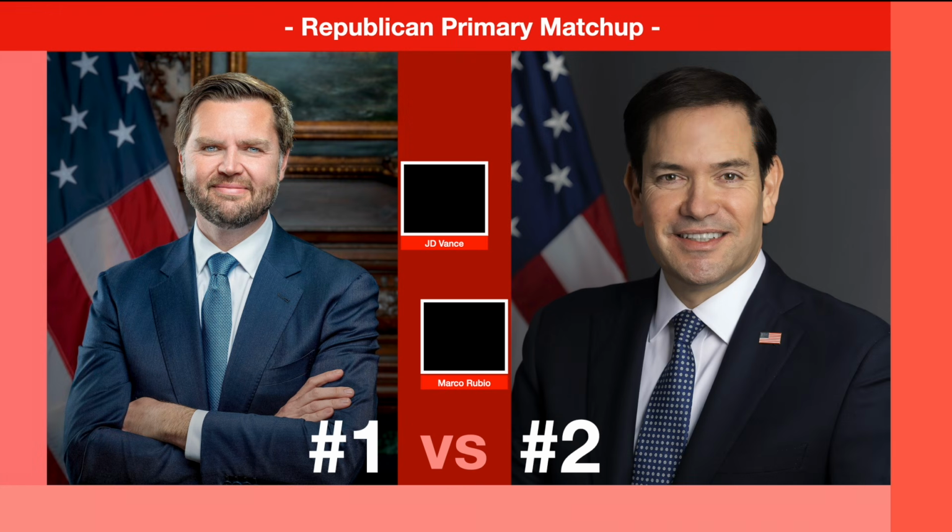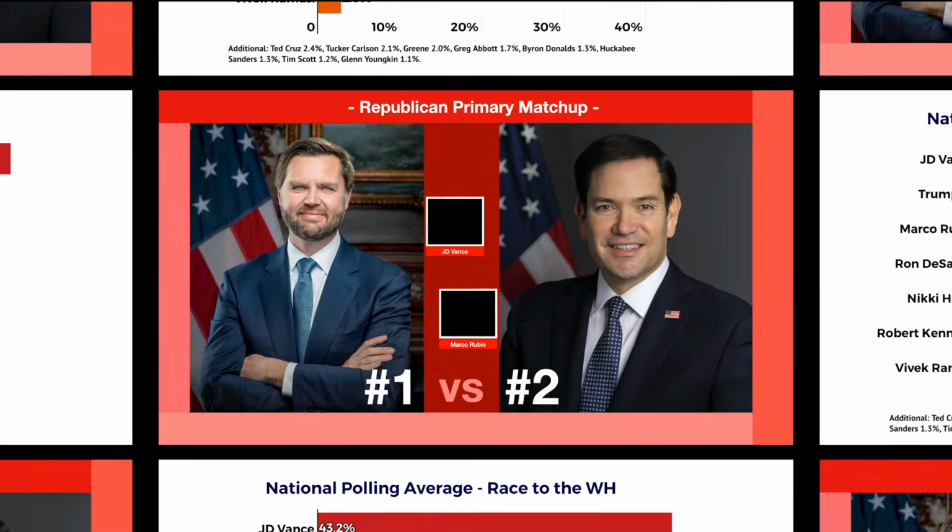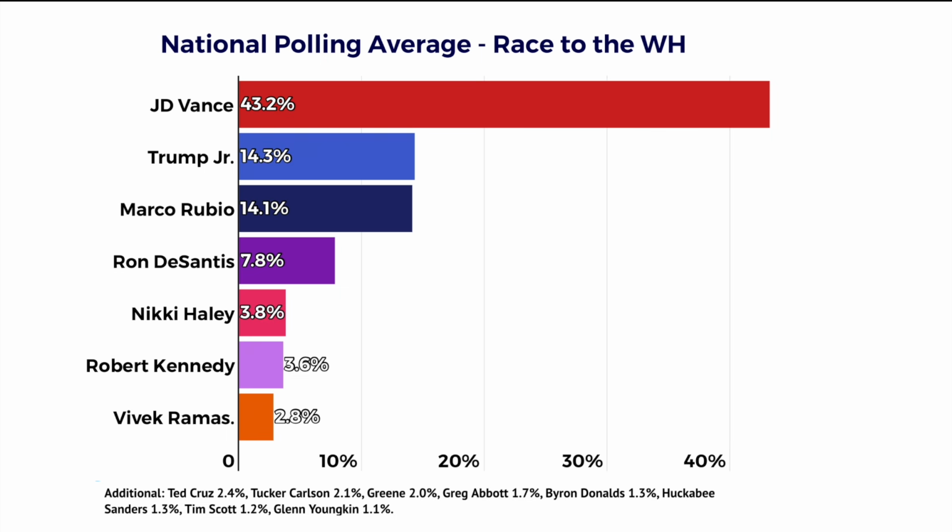Now we move on to the Republican side, where the matchup that a lot of people have been talking about in the media is the number 1 versus number 2, J.D. Vance versus Marco Rubio. Now this one is absolutely fascinating, as right now the odds-on favorite to be the Republican nominee in 2028 is one of these two gentlemen. Vance is the vice president, Marco Rubio is the Secretary of State. The early polling data thus far shows J.D. Vance as the overwhelming favorite to be the Republican nominee in 2028 at 43.2%, excluding the president's son, Donald Trump Jr. Marco Rubio's in second at 14.1%. So Vance clearly has a commanding lead over the national field among the Republicans.